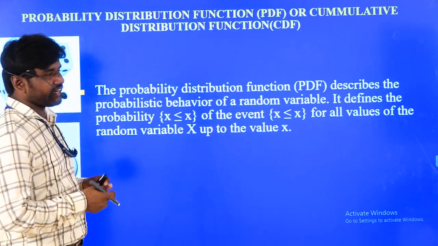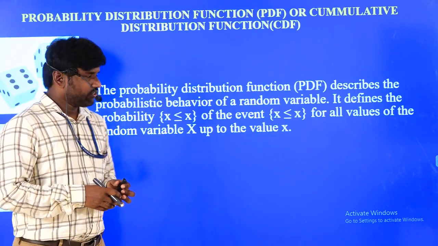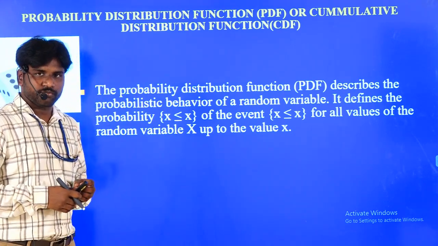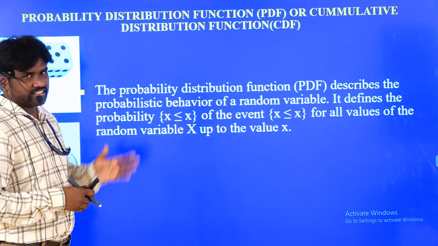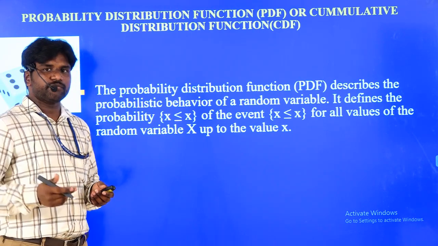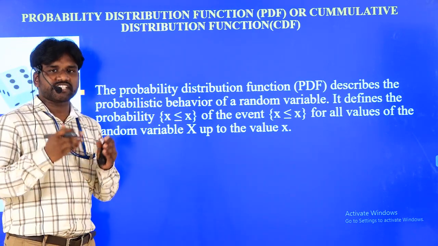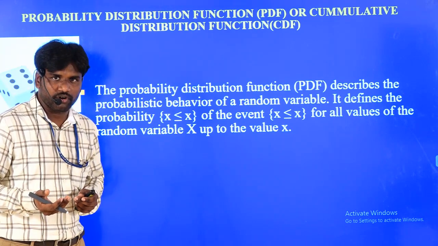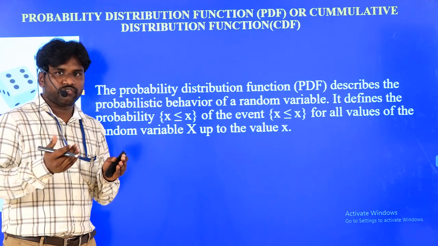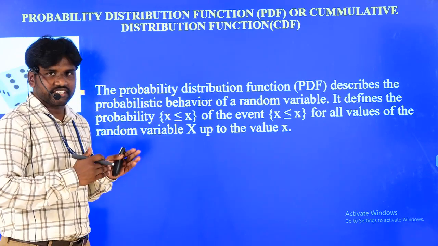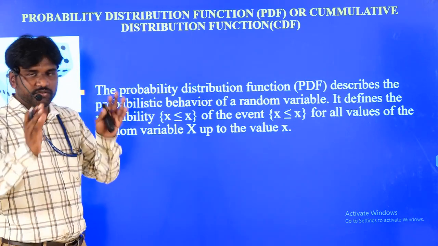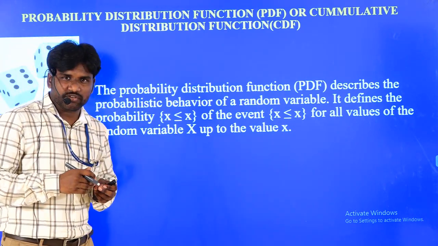Now we will see what the probability distribution function is. Another name for this one is the cumulative probability distribution function. Both names are the same. The probability distribution function always gives the probabilistic behavior of a random variable. What it means is how the probabilities are distributing. For different values, how the probability is distributing, the entire description is given by the probability distribution function.